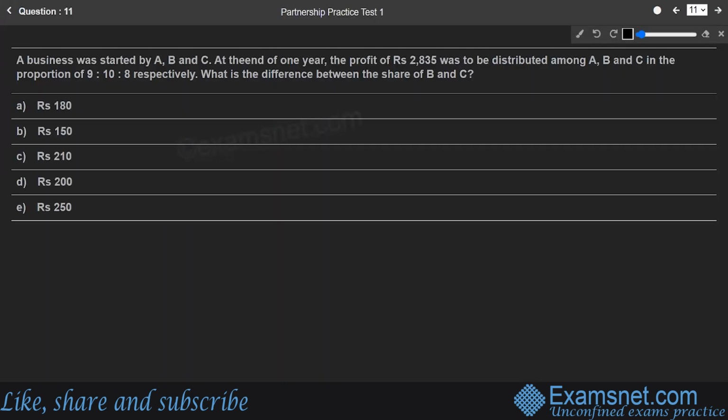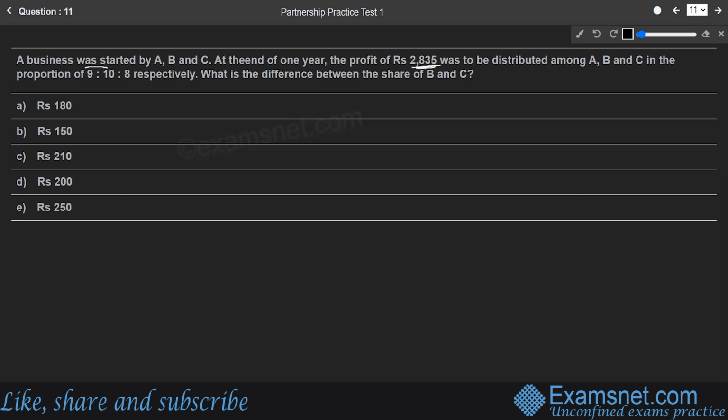Okay, as the question says, a business was started by A, B, and C. At the end of 1 year, the profit of rupees 2835 was to be distributed among A, B, and C in the proportion of 9 is to 10 is to 8 respectively. What is the difference between the share of B and C? Okay, so let us find out the profit share first.